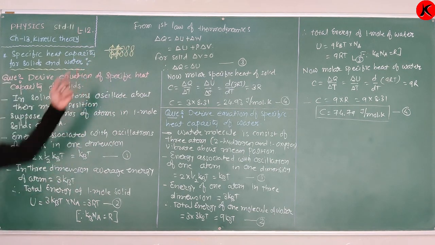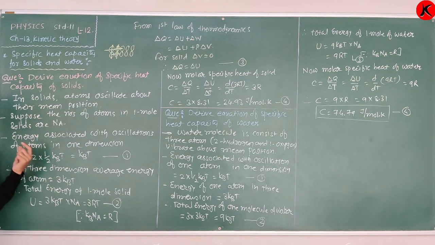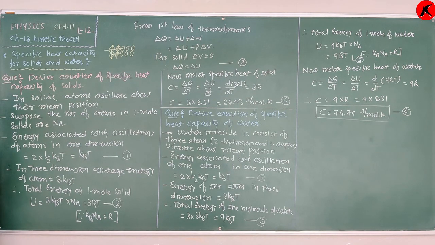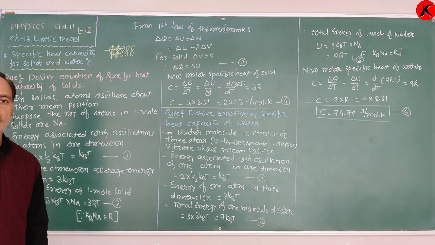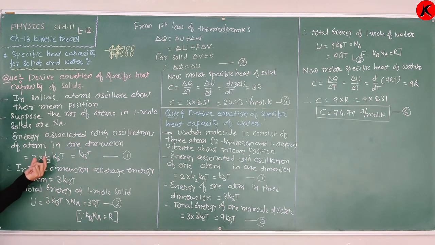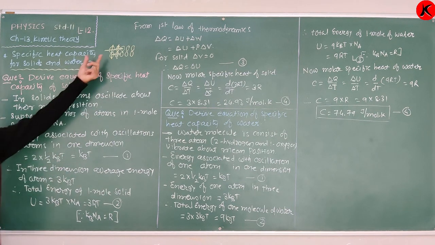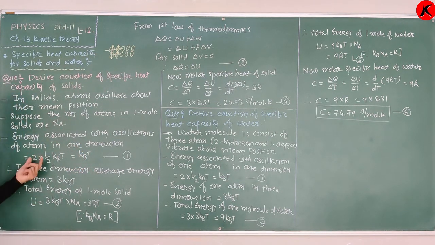Therefore, the energy associated with the oscillation of a single atom in one dimension is 2 into half kBT. Half kBT is the energy associated with each independent motion, or each degree of freedom. Here, two different types of oscillation are performed by the molecule of a solid. Therefore, 2 into half kBT is equal to kBT.